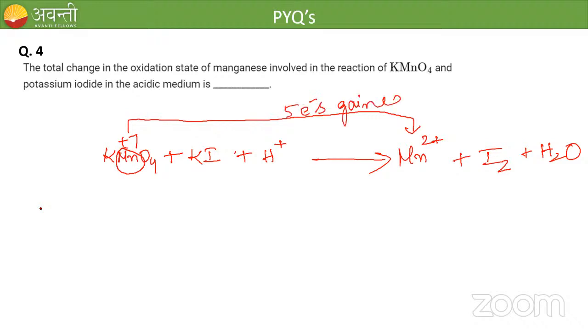Only if you know the reaction can you get the answer for this type of question. Iodide is going from -1 to 0 here. So 5 electrons are gained by manganese. So here the answer is +5. We are asked to find the change in oxidation state of manganese involved, so it is +5. Okay, clear?